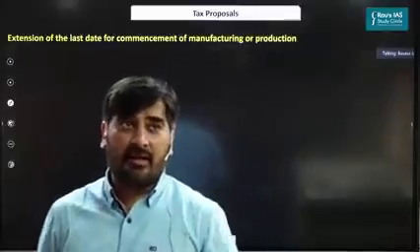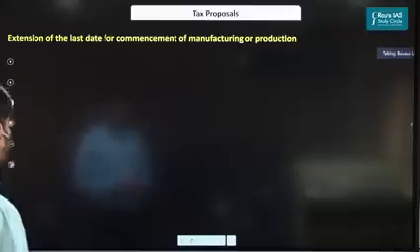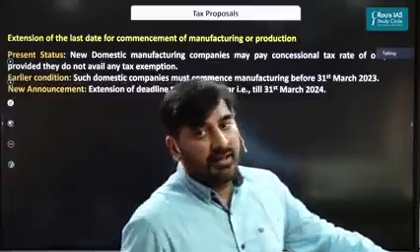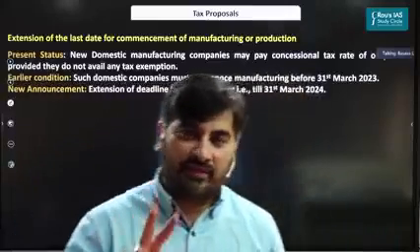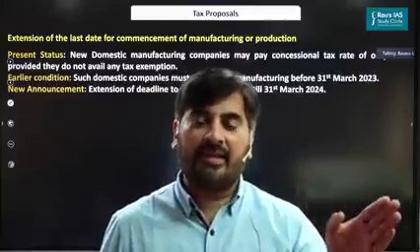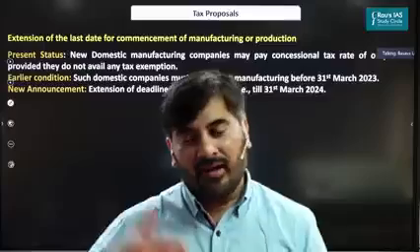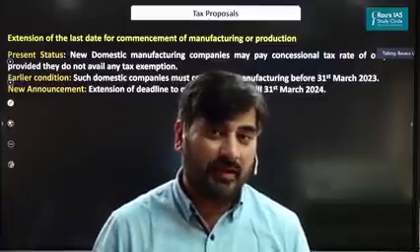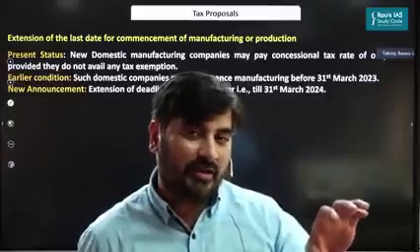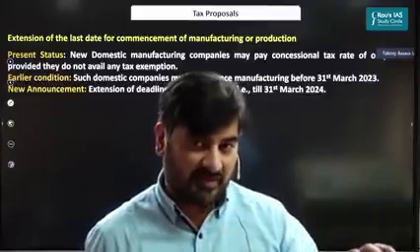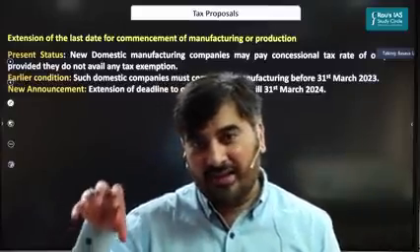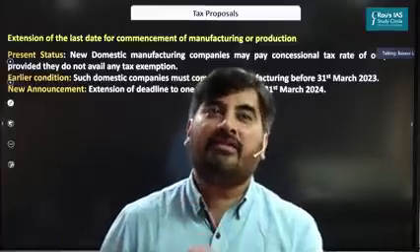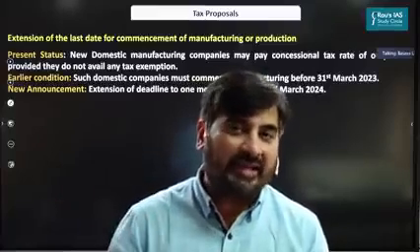And the last announcement is with respect to the extension of the last date for manufacturing or production. In India, you have 2 types of companies. One is the existing companies, that is, old companies. And the other one is the new domestic manufacturing companies. The existing companies right now pay a corporate tax of 22%. The new domestic manufacturing companies can pay a lower tax rate of 15%.